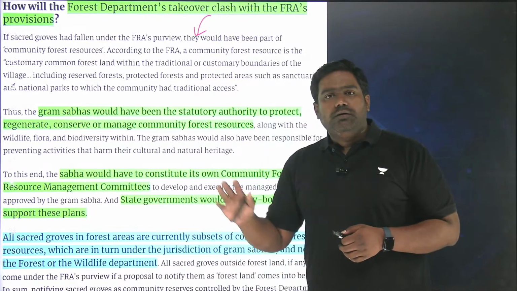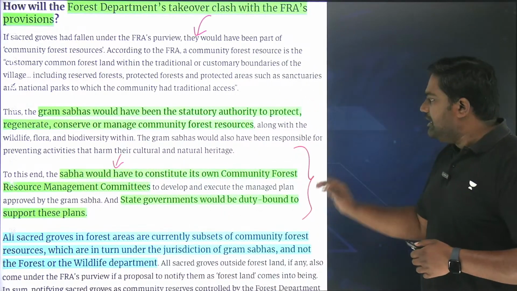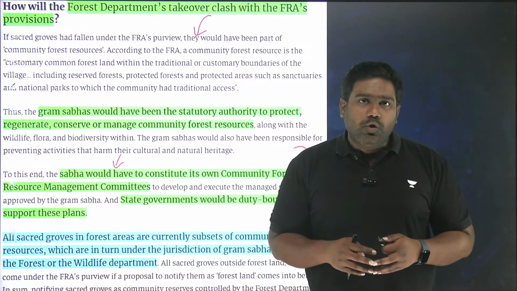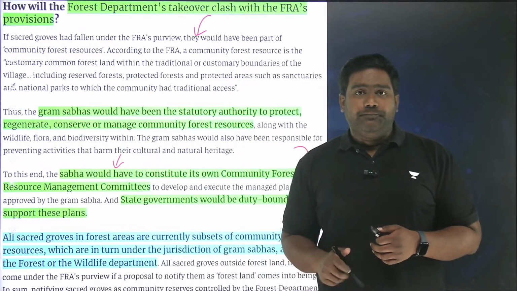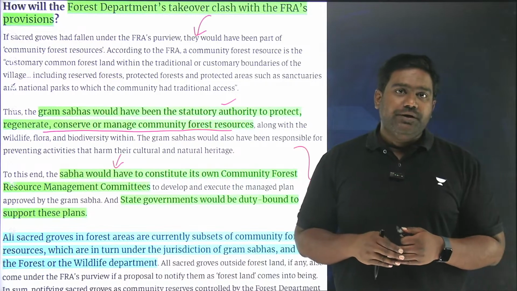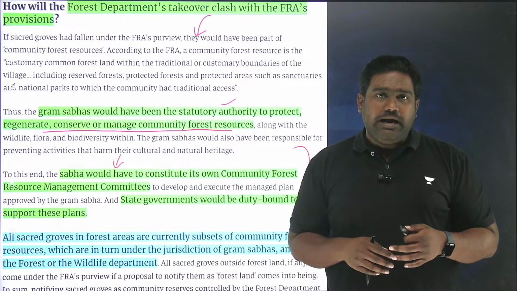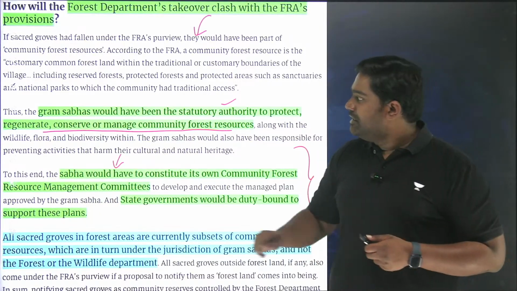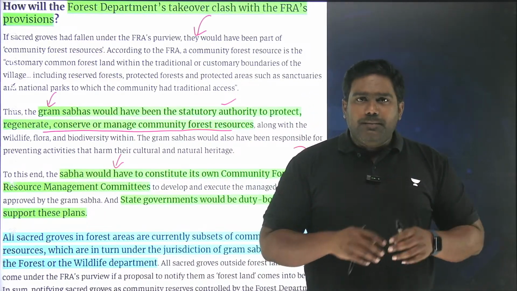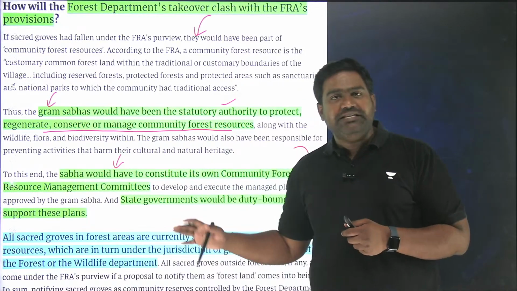So local Gram Sabha leaders, right, they would take the leadership role to constitute the Community Forest Resource Management Committee. They would not only play a direct role in the conservation of the local forests, but they would actually protect their own rights, their own cultural rights, social and economic rights. They would maintain their limited access to harvest the medicinal plants and to derive the medicinal benefits from these forests. They would exercise their traditional rights, including grazing, herding, and basic subsistence farming, along with collection of minor forest produce, which is sustainably done by these local communities.